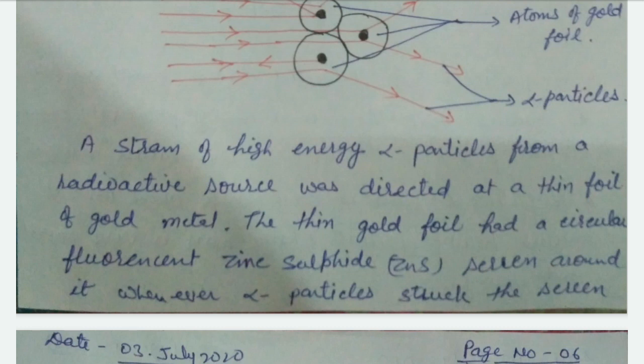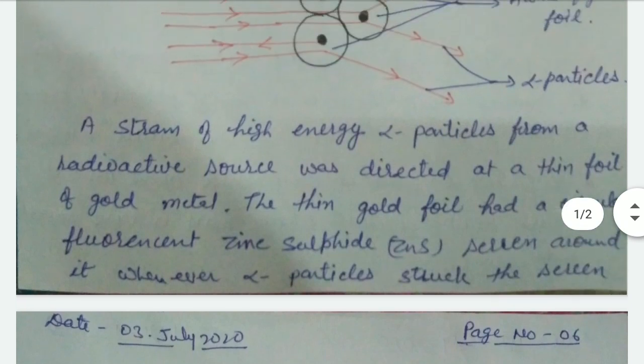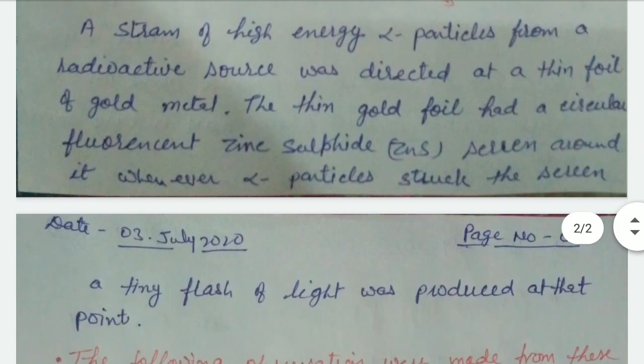Zinc sulfide is fluorescent. When rays strike the zinc sulfide, they produce a flash. Right? Whenever an alpha particle struck the screen, a flash of light was produced at that point.